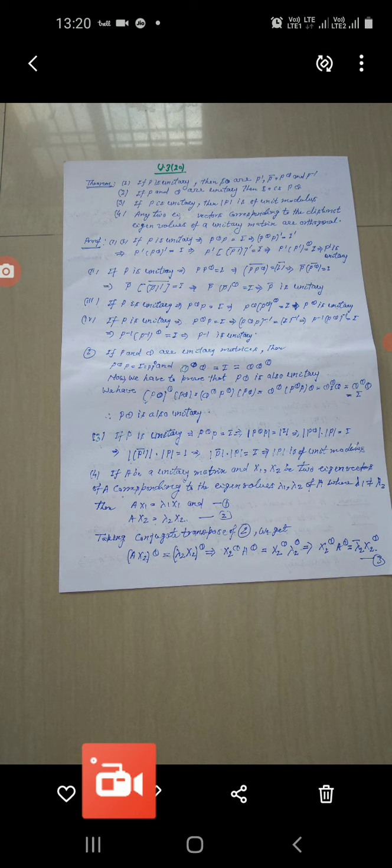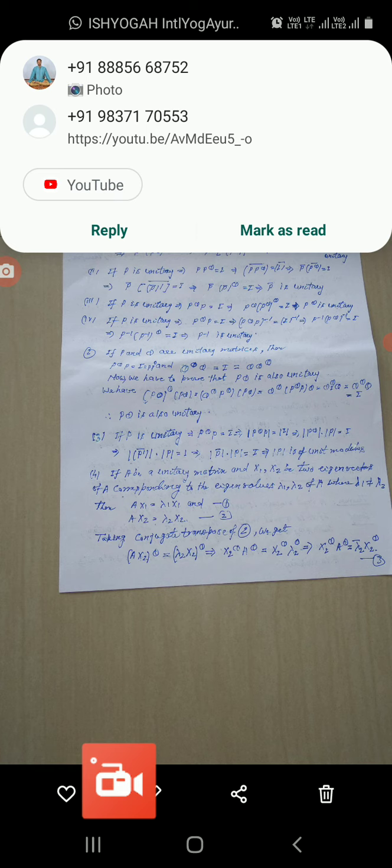So we have to prove that (PQ) to the power theta into PQ is equal to I. So we consider (PQ) to the power theta into PQ, and this will be equal to Q to the power theta into P to the power theta, and in another bracket PQ, and this may be written as Q to the power theta in bracket (P to the power theta P) multiplied by Q, and this is equal to Q to the power theta and P to the power theta into P is equal to I. So Q to the power theta into I into Q, and this is equal to Q to the power theta Q, and this is equal to I. This means PQ is also unitary.